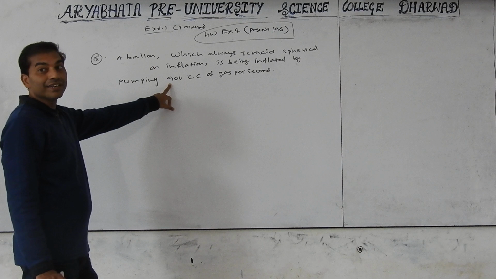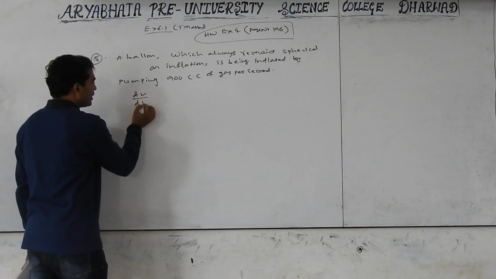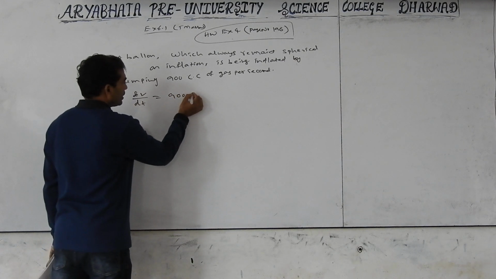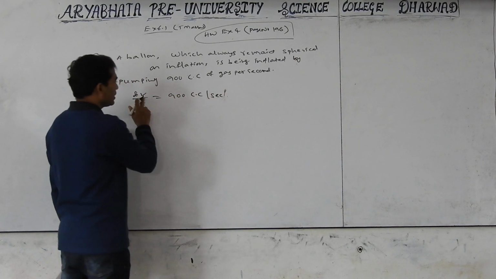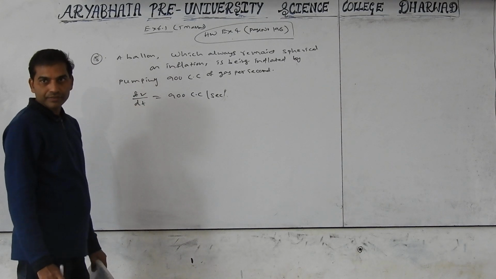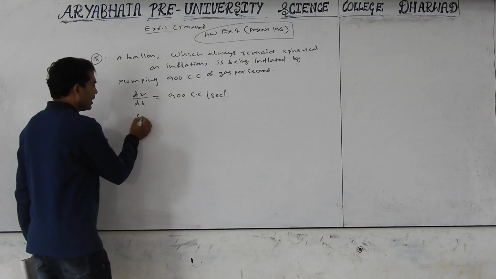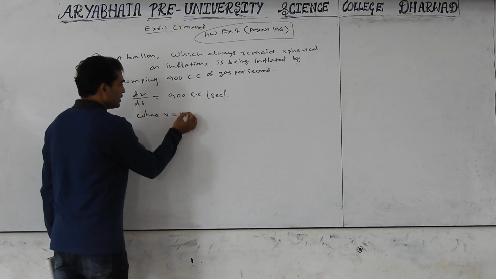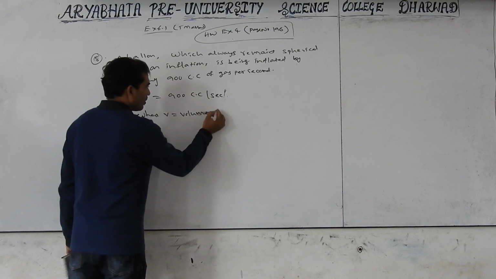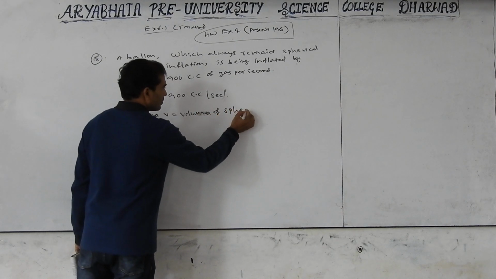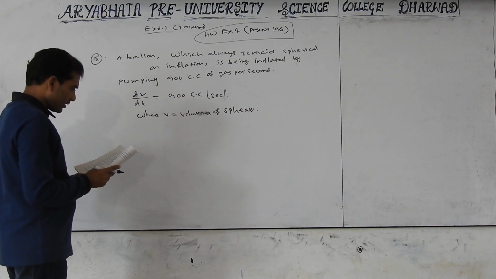What is this? Inflated by pumping 900 cc of gas per second means dV by dt equal to 900 cc per second, where V represents the volume of the sphere.